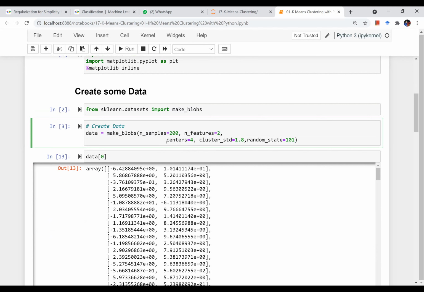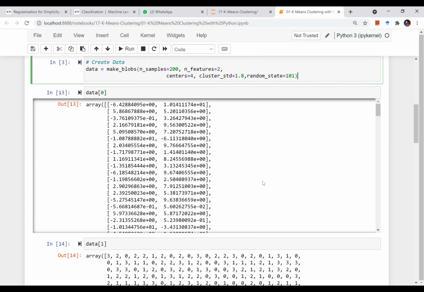So basically I know the centers beforehand, right? So I have 4 centers. So basically all these 200 rows will be centered around 4 clusters. It will be presented in 4 clusters. This is the cluster standard deviation and the random state. If you want to create the same data set as mine, then you should keep the random state as 101, right? So this is what my data looks like.